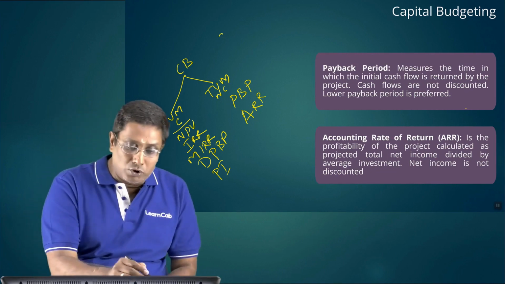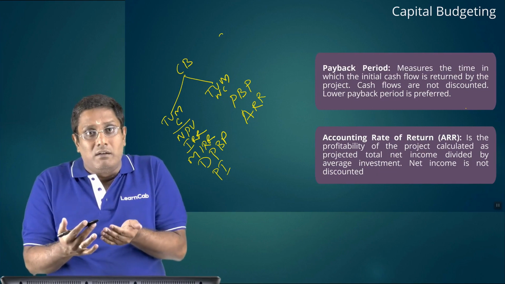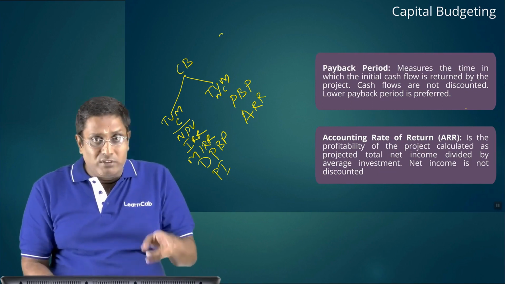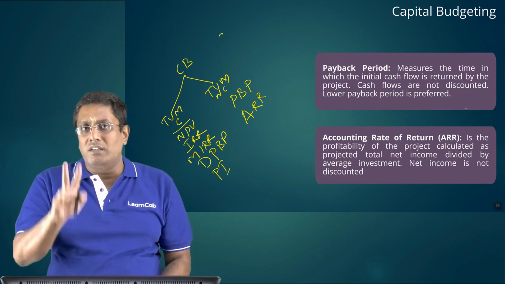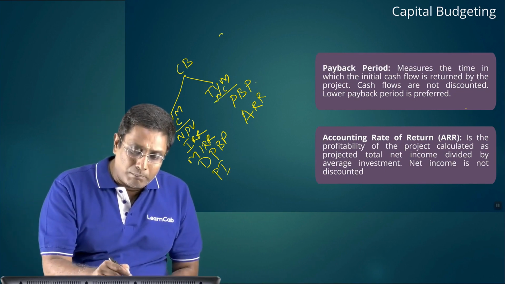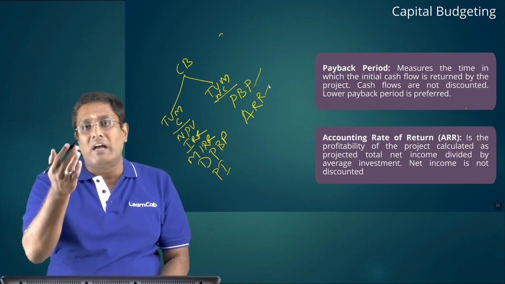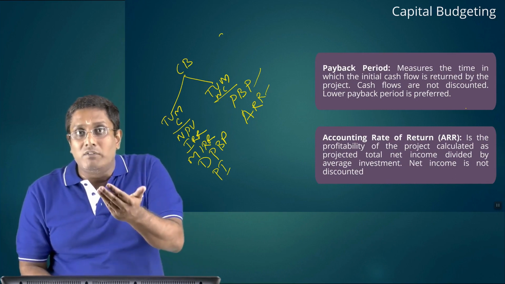Please remember, students, don't mug up. Remember by the terms: time value of money considered, time value of money not considered. Time value of money not considered, two techniques. What are they? Payback period and accounting rate of return. Repeat along with me, students.